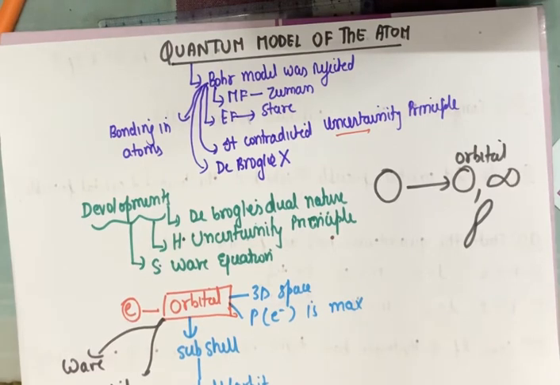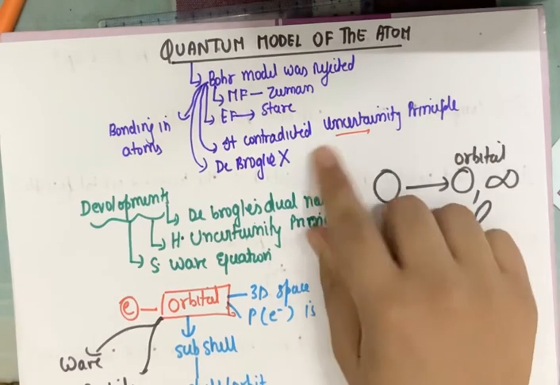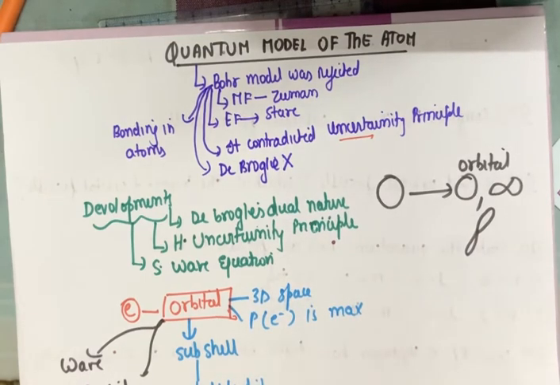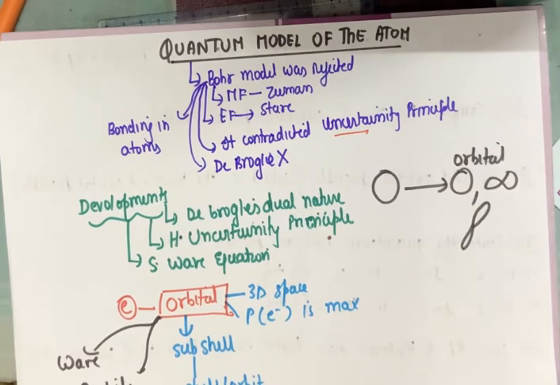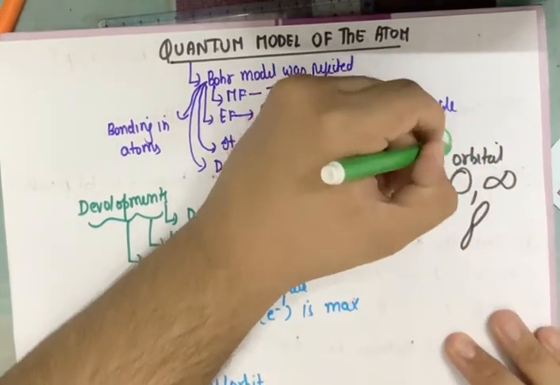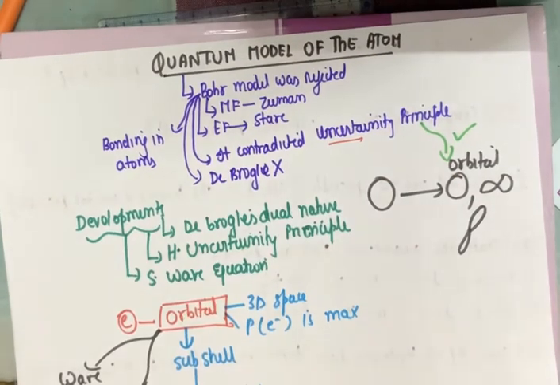Okay, now in an orbit, according to Bohr, the position and velocity, the momentum of an electron could be known exactly, and that's why it contradicted the uncertainty principle and it was rejected. But inside the orbital we can never incorporate anything regarding the position or the velocity, so that's why it agrees with the uncertainty principle.